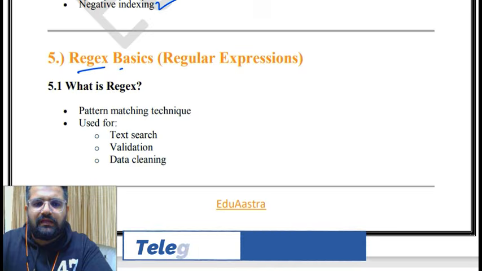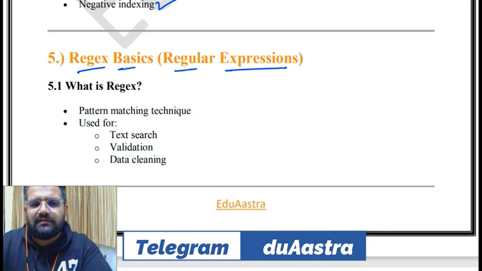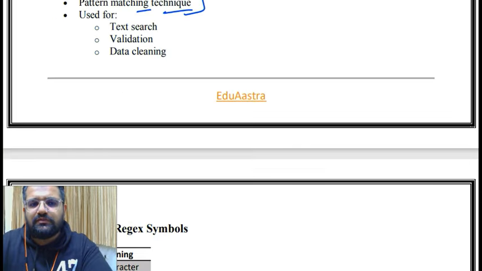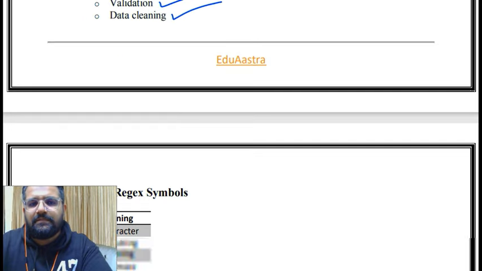Then regex basics, that is regular expressions. What is regex? A pattern matching technique. Okay, what is it? A pattern matching technique. And what is the use? Used for text search, validation, data cleaning.